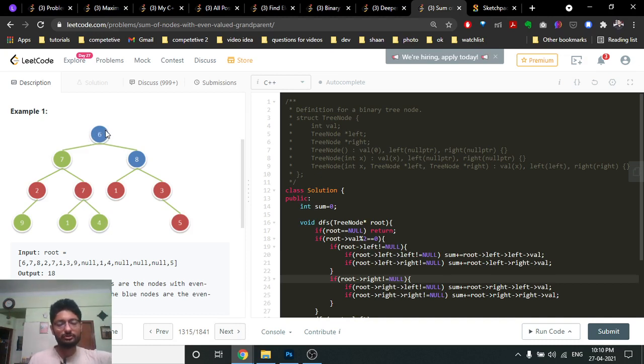We have checked for this node. Now go to this node on the right hand side. Okay, this node exists. Do the left children exist? Yes. Do the right children exist? Yes. Add them up. So we are just doing this in a recursive manner, but I will tell you more with the code part.